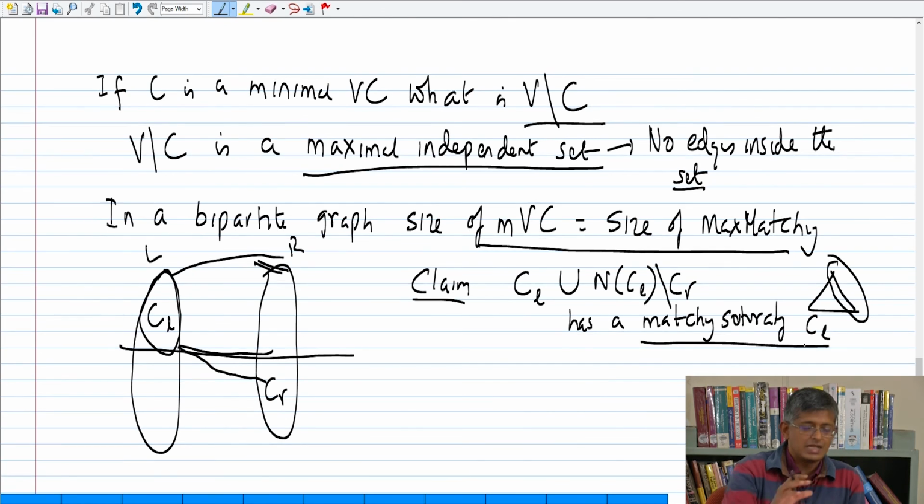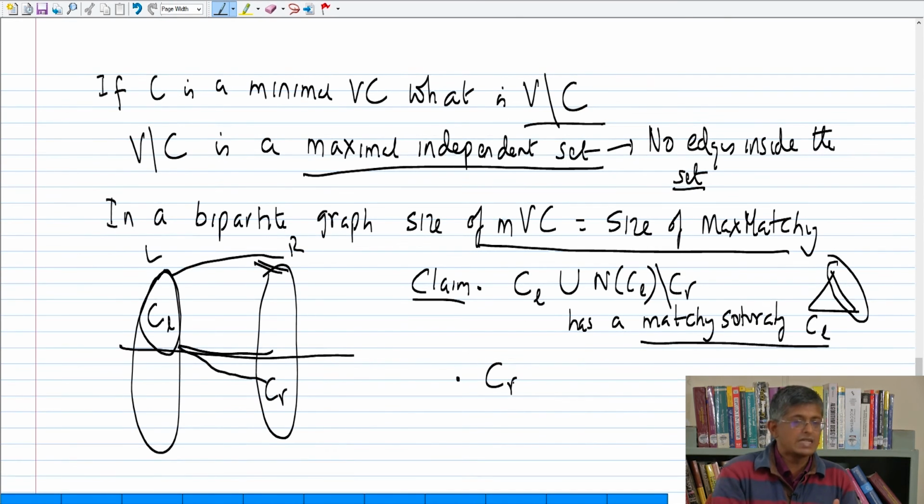So similarly, a symmetric claim I am going to make for CR also. If you look at CR, look at the neighbors. Where are the neighbors? They are on the left hand side. Look at those neighbors of CR which are not inside the vertex cover. I am going to claim that there is a matching which saturates CR also.